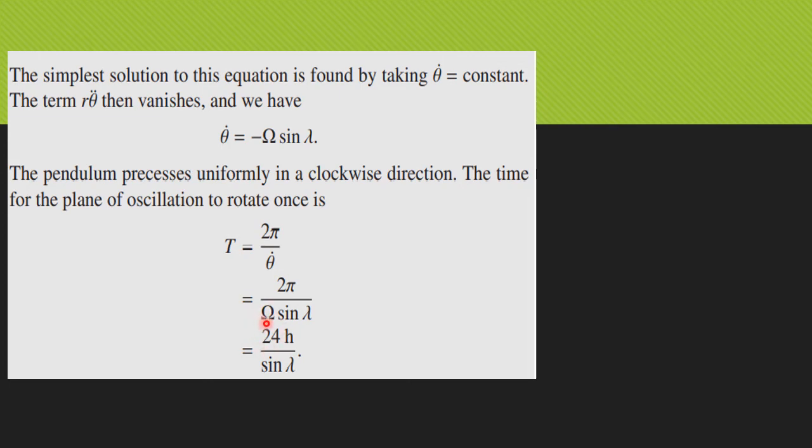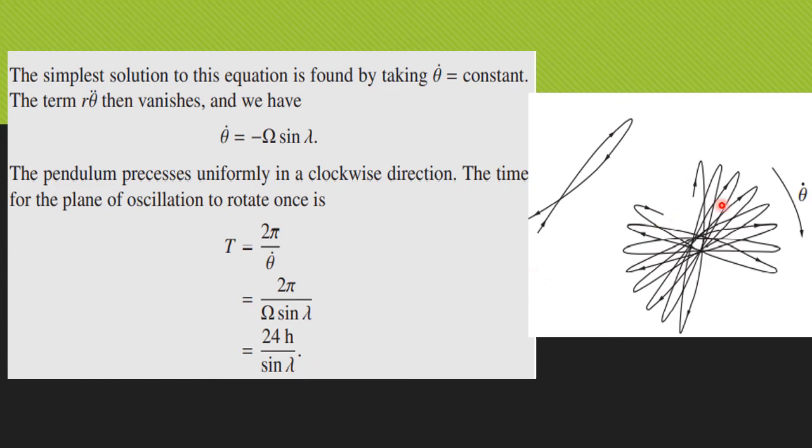When we substitute omega, the 2 pi gets cancelled and you get the relation for the time period of the plane of oscillation to rotate once: T is equal to 24 hours by sin lambda. You can see that the time period depends on the value of the latitude lambda. So at different latitudes, the plane of oscillation takes different time periods for completing one revolution.